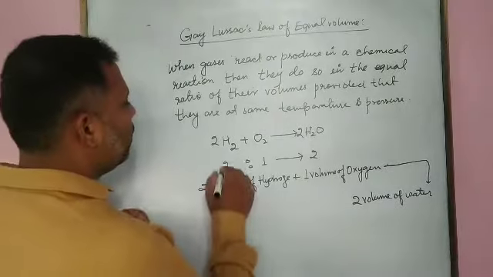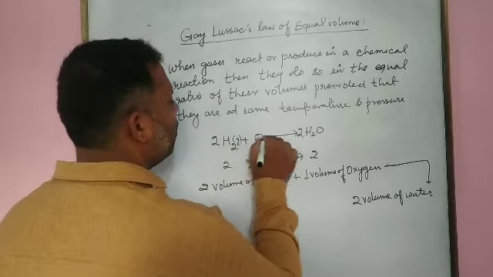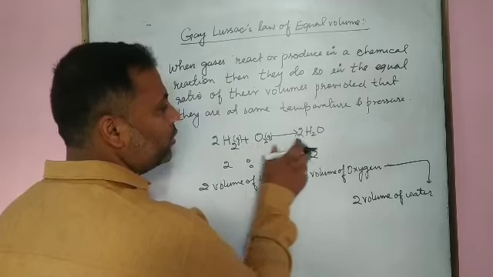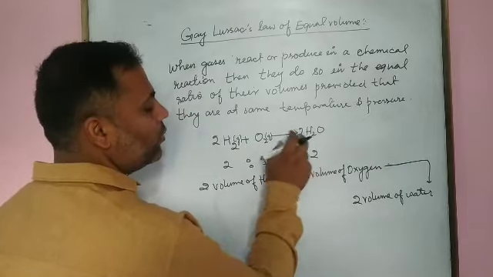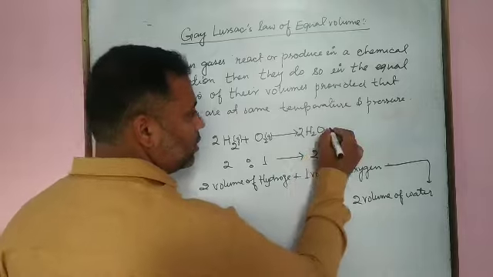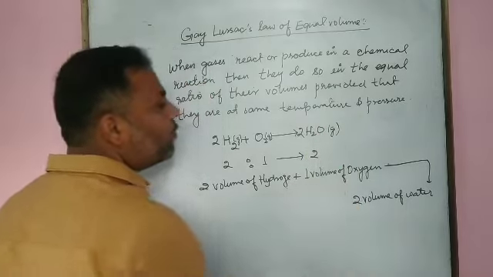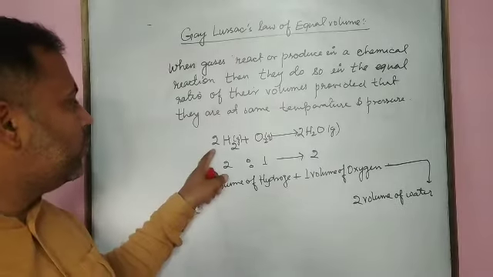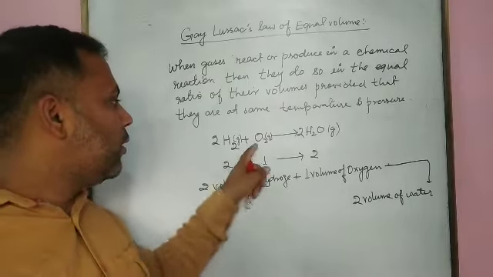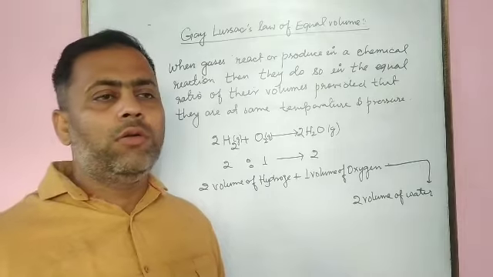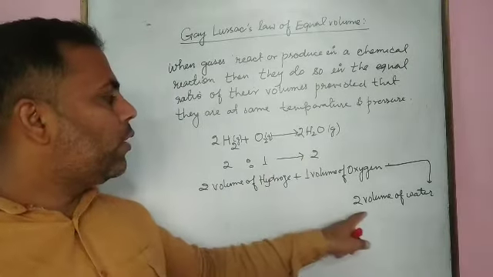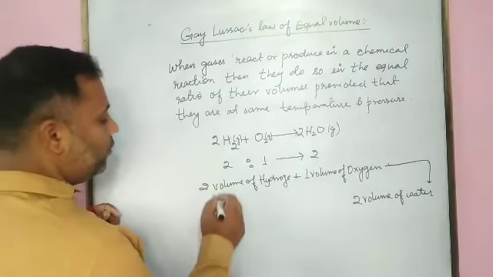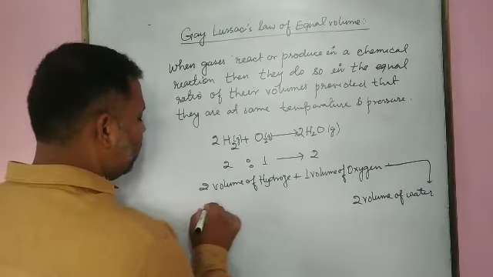I have stated this law is applicable for gaseous reactant and product. You see here it is in gas state, and as a result of this reaction, a large amount of heat is produced. That's why water is also in gas state or vapor state, you can say. So 2 volumes of hydrogen react with 1 volume of oxygen to give 2 volumes of water. What does it mean?